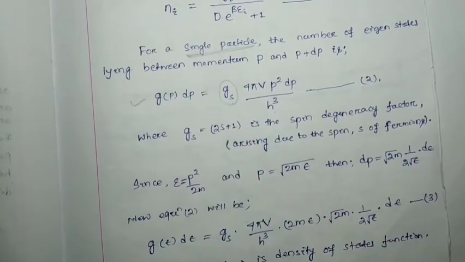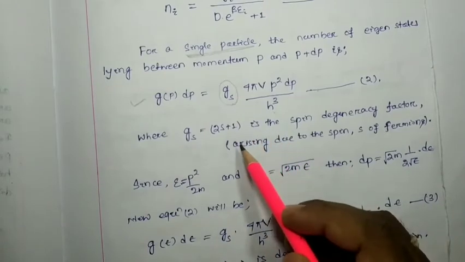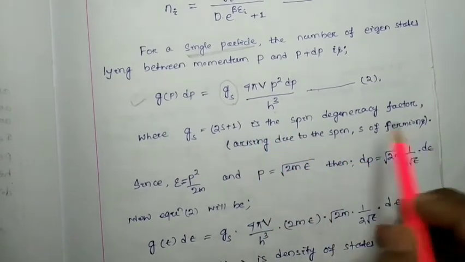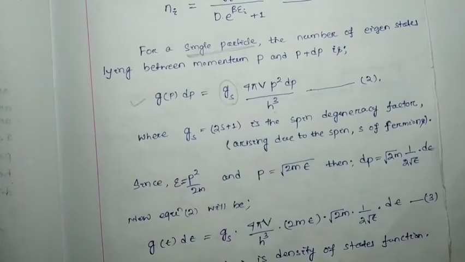S belongs to the intrinsic spin of the particle. If we consider fermions, then this s is half-integral, that may be 1 by 2, 3 by 2 or 5 by 2, like that.